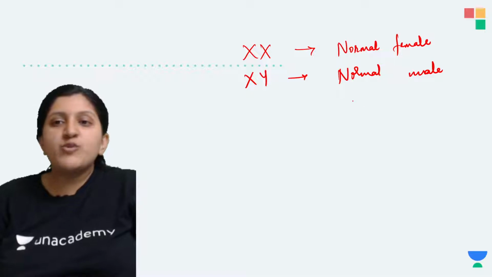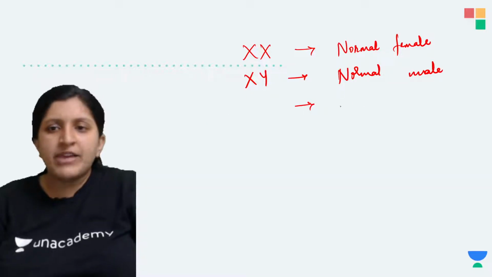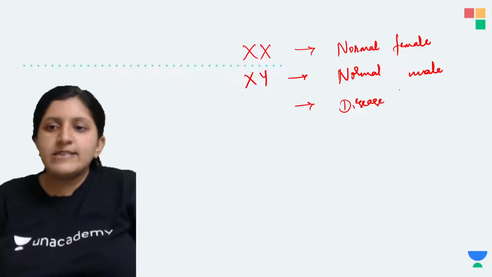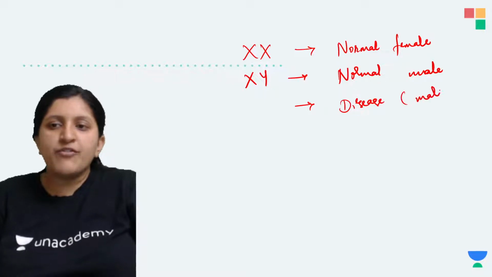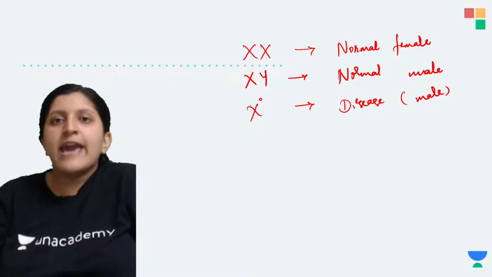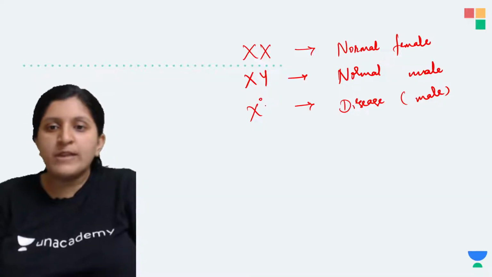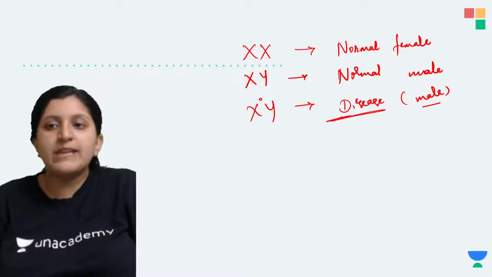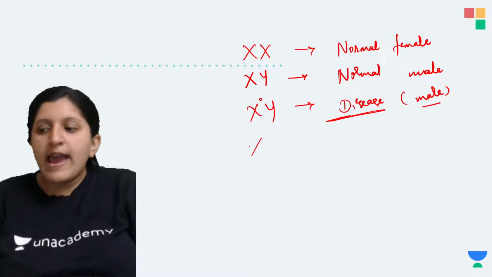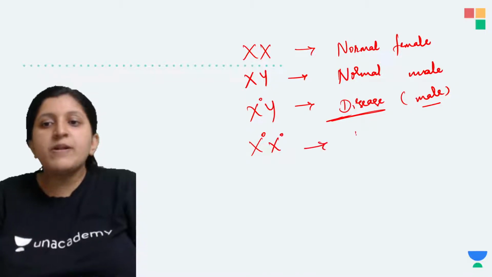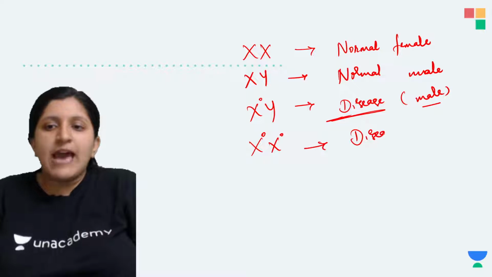Now if we have to mention that a particular male has a disease, in the case of a male we can just represent it with the X chromosome at fault. So this male is having a disease. In another case, let's say this is a female having a disease.